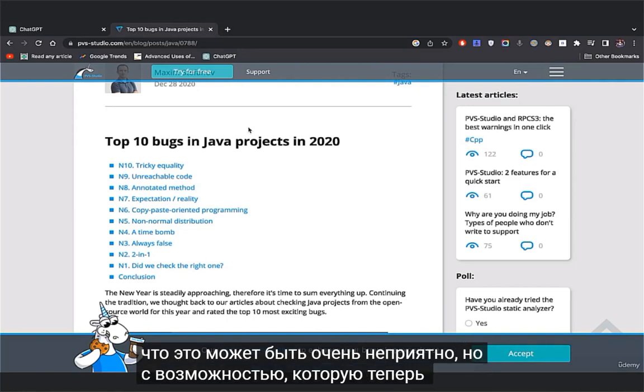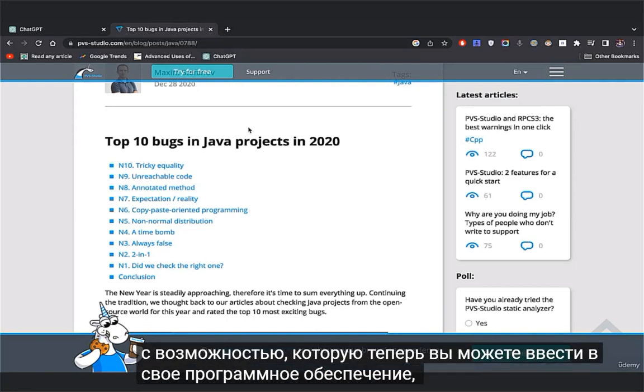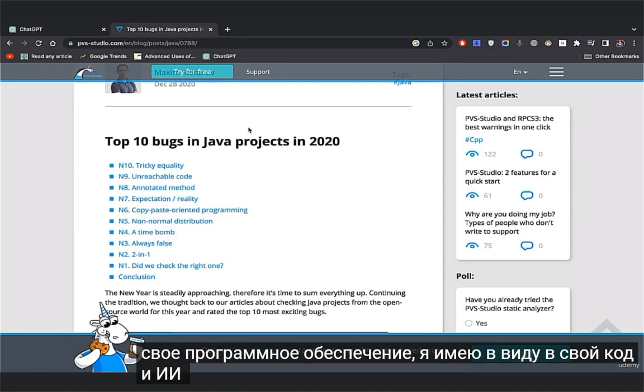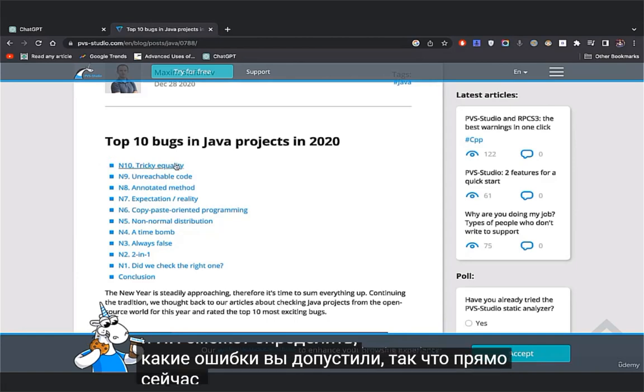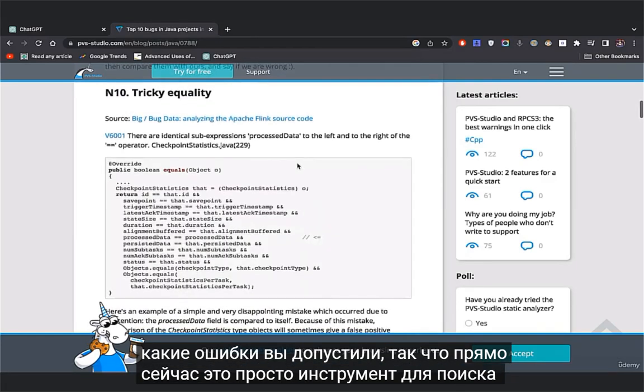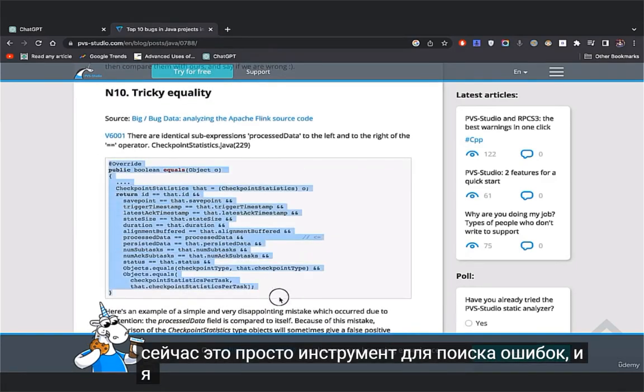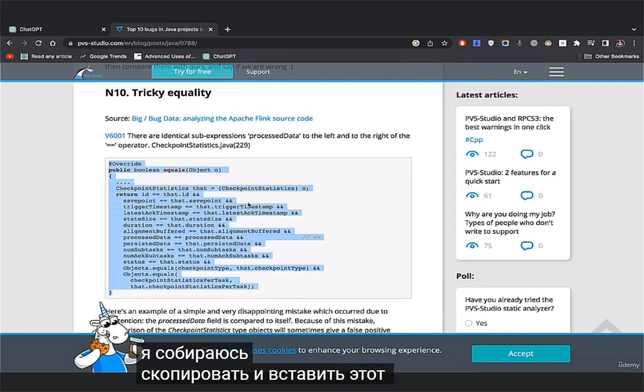But with the capabilities now, you can enter in your software, in your code, and the AI will be able to determine what mistakes you have made. Right here, this is just a debugging tool, and what I'm going to do is copy and paste this code in there.